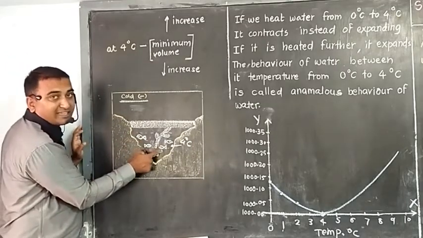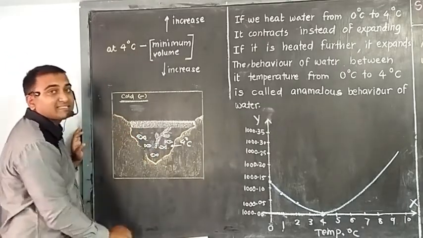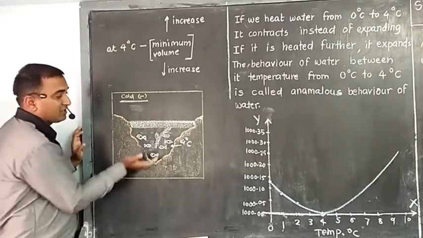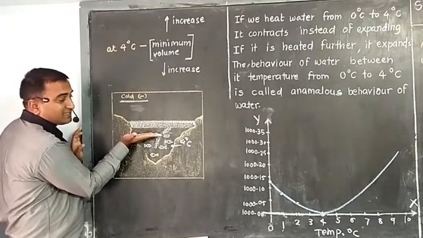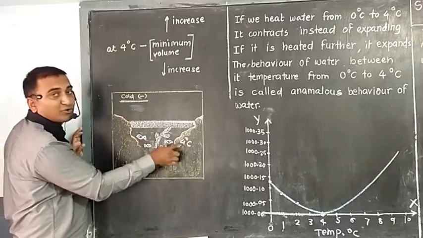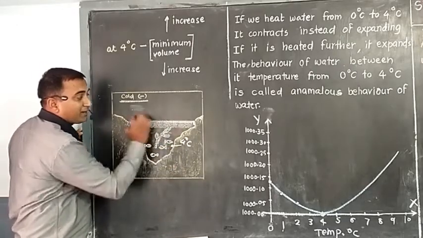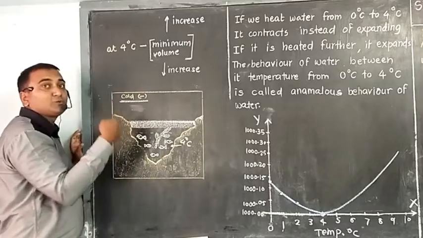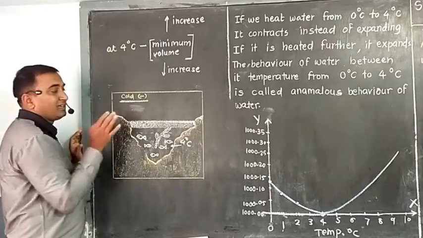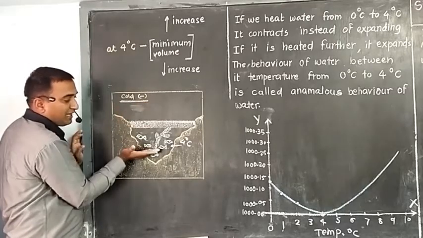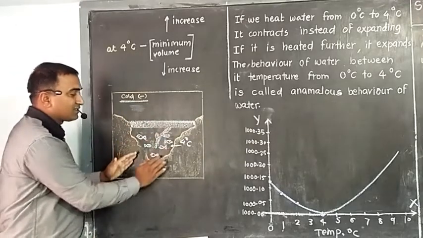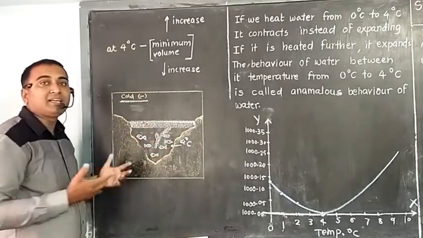Because after 4 degrees Celsius, whatever may be the decrease in the temperature, volume increases, density decreases. So water of 3, 2, 1 degrees Celsius will go up, and downside we have 4 degrees Celsius. The upper part of water, which is 3 to 1 degree Celsius, will convert to 0 degree Celsius and remain ice. The atmosphere above and the lower water do not have contact because of this thickness of layer, and in this region aquatic plants and animals survive.